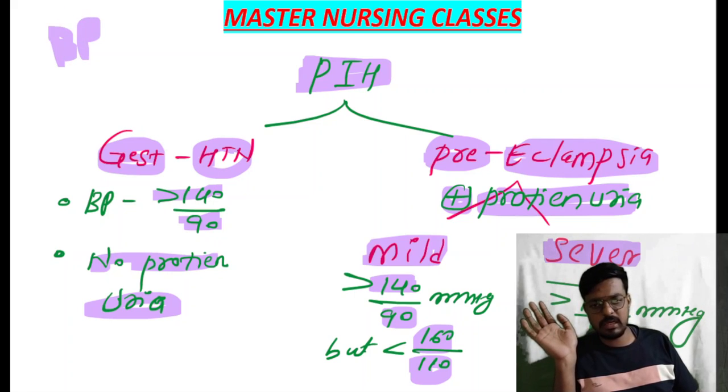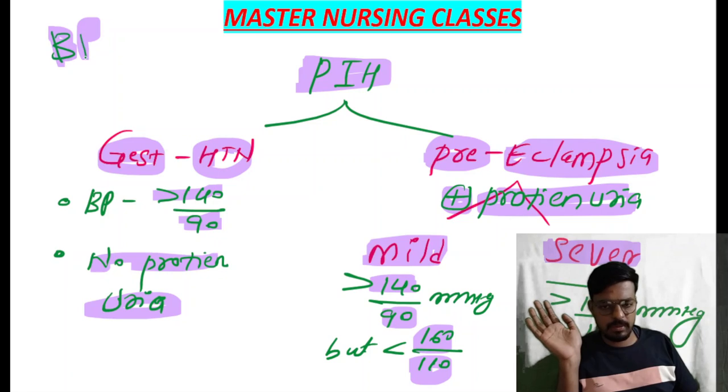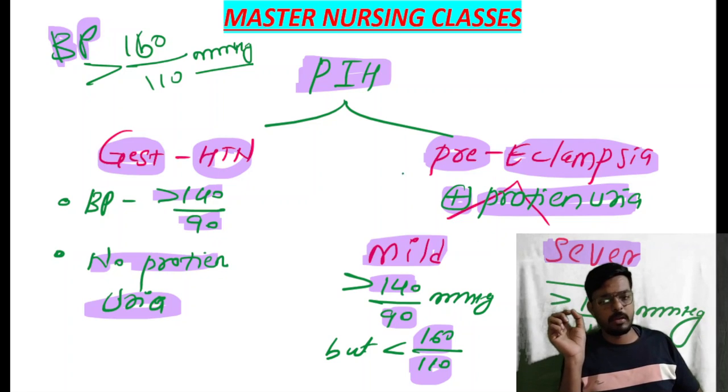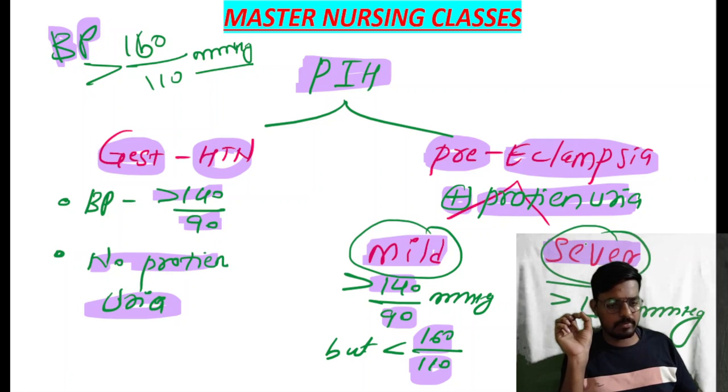Yes, but in severe preeclampsia, classically the hallmark sign of severe preeclampsia is BP. It will go more than 160 divided by 110 mmHg. So this indicates severe preeclampsia. Okay, so proteinuria will be there in both mild preeclampsia and severe preeclampsia.